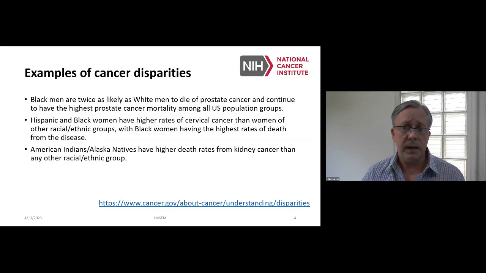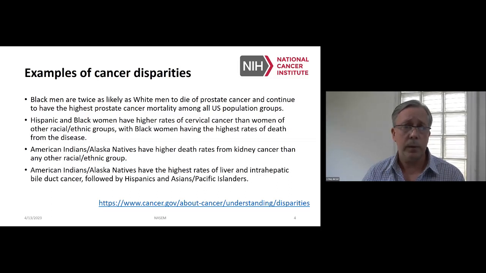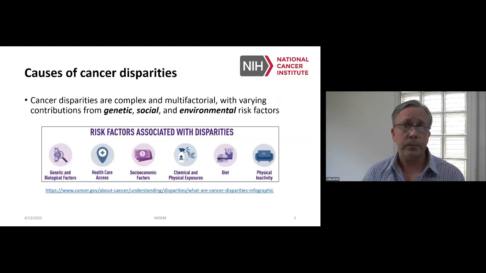American Indians, Alaska Natives have higher death rates from kidney cancer than any other racial ethnic group. And American Indians, Alaska Natives also have the highest rates of liver and intrahepatic bile duct cancer, followed by Hispanics and Asians, Pacific Islanders. So these are just some examples of cancer disparities that persist in the US population.